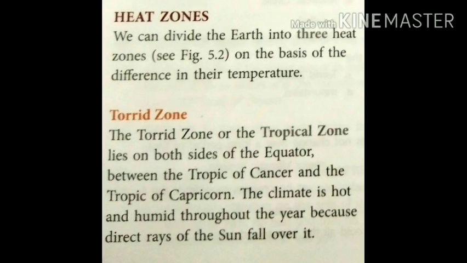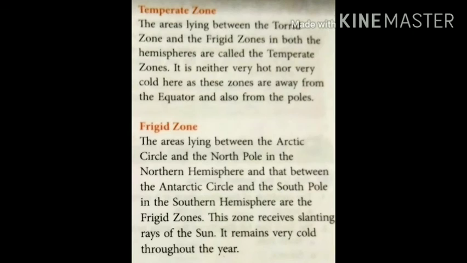Heat zones. We can divide the earth into 3 heat zones. See figure 5.2. On the basis of the difference in their temperature. Torrid zone. The torrid zone or the tropical zone lies on both sides of the equator, between the Tropic of Cancer and the Tropic of Capricorn. The climate is hot and humid throughout the year because direct rays of the sun fall over it.